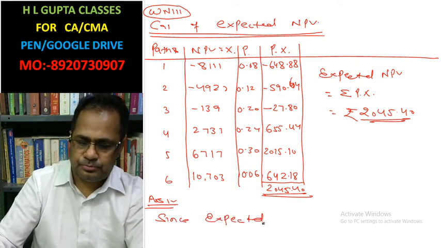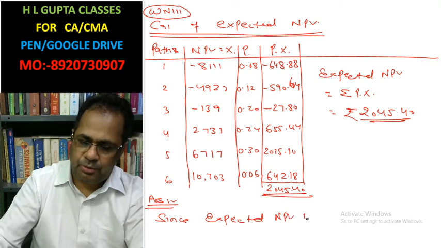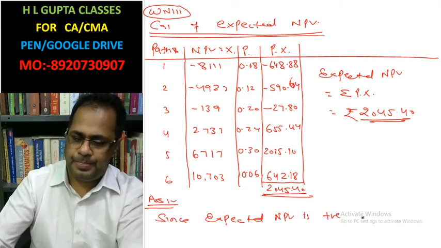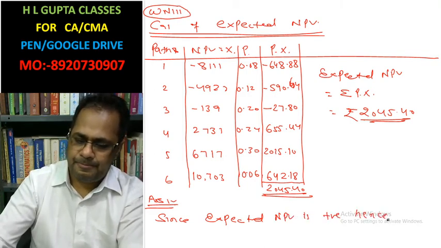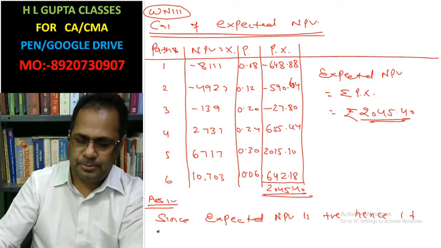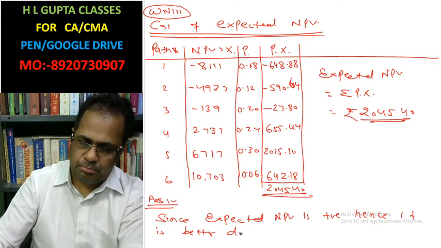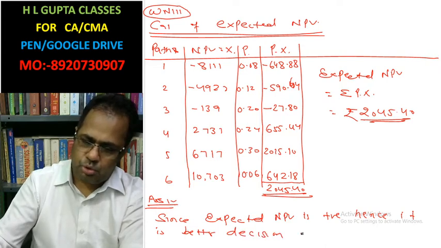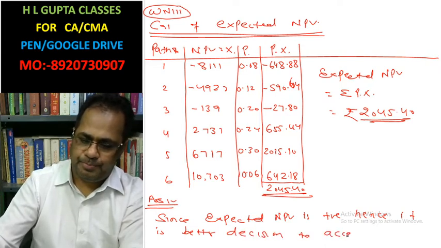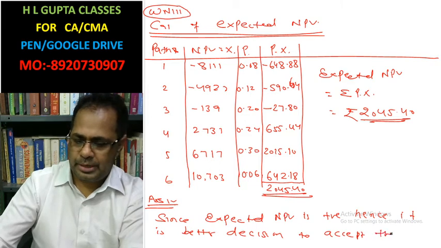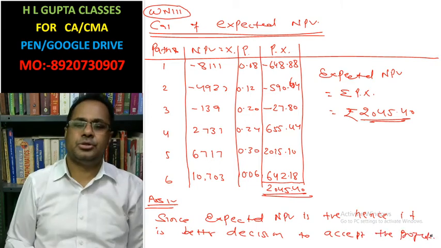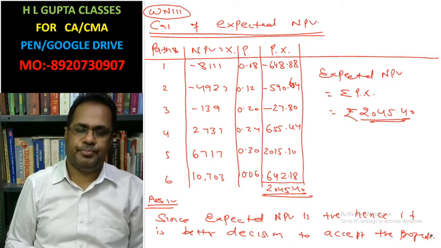So here is your answer for this part. Since expected net present value is positive, hence it is a better decision to accept the project. It is better decision to accept the project.